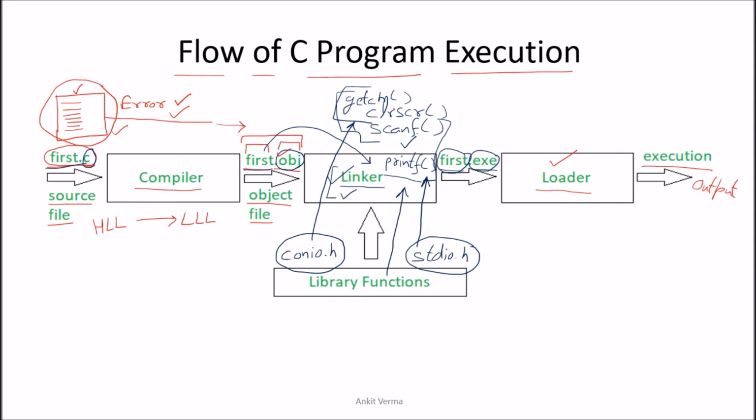So in this way, if I go step by step, first of all, your first.c file was there, which you have created and compiled, and the first.obj object file is created with no error. Then the linker automatically added all the libraries and gave the power to all the functions, and with that your .exe file is created, and this exe file is loaded and executed and output is given to you. So that is the complete process of the flow of C program execution.